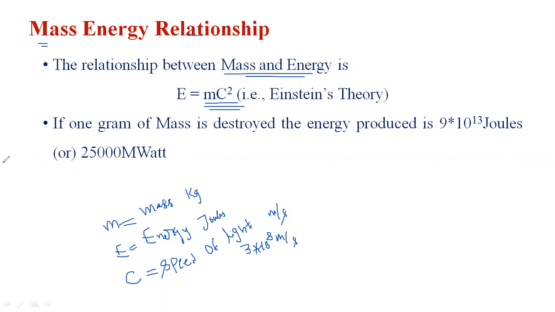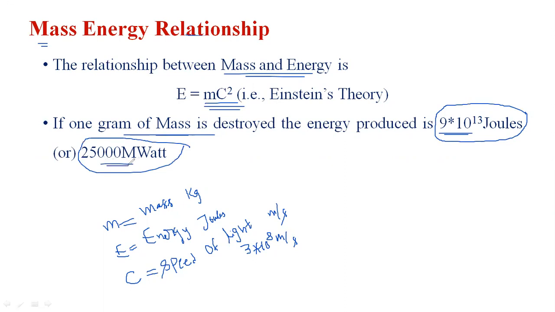Suppose 1 gram of mass is destroyed in a nuclear reactor. How much energy is produced? 9 into 10 to the power of 13 joules, or 25,000 megawatts. Just 1 gram of mass destroyed gives this much energy. Simply, it represents 25,000 megawatts.